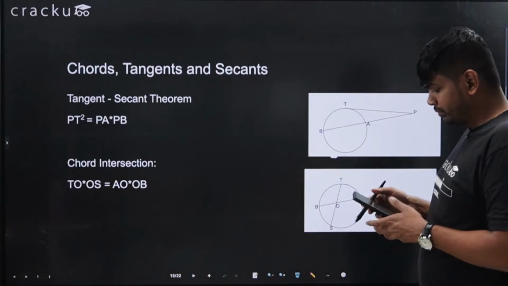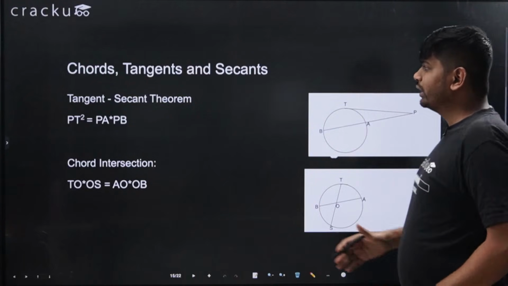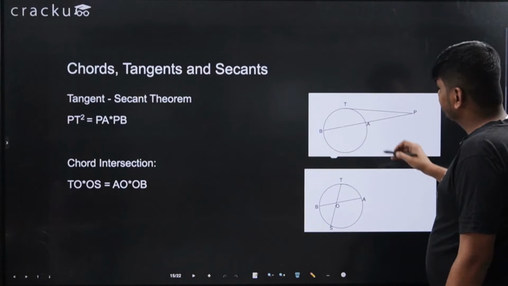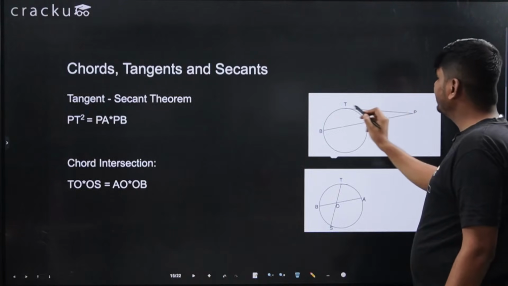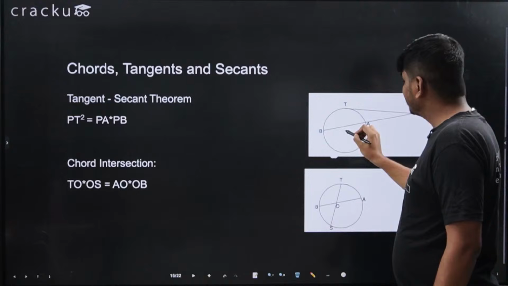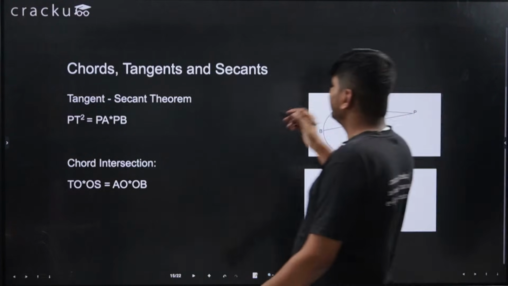Okay, cool. So chords, tangents and secants. What is the tangent and secant theorem? Let's say this is a circle, and PT is the tangent. Tangent means, if this is the center of the circle, this is 90 degrees. I will draw a diagram.